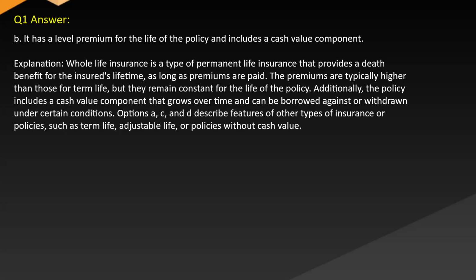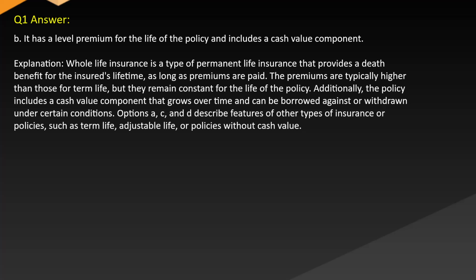Answer B. It has a level premium for the life of the policy and includes a cash value component. Explanation: whole life insurance is a type of permanent life insurance that provides a death benefit for the insured's lifetime as long as premiums are paid. The premiums are typically higher than those for term life, but they remain constant for the life of the policy.